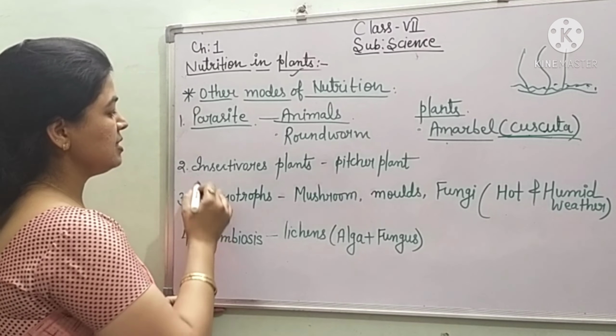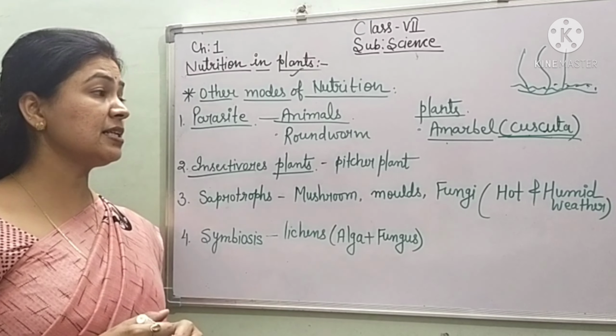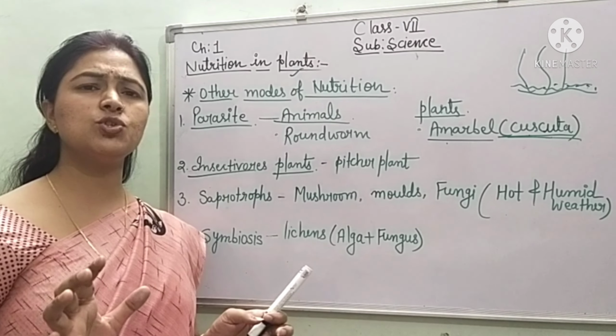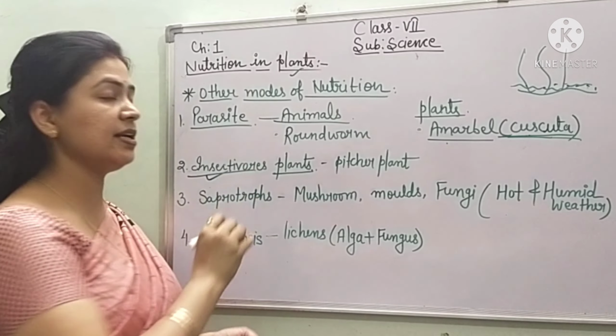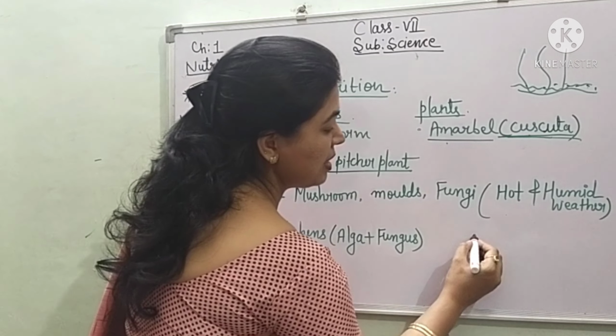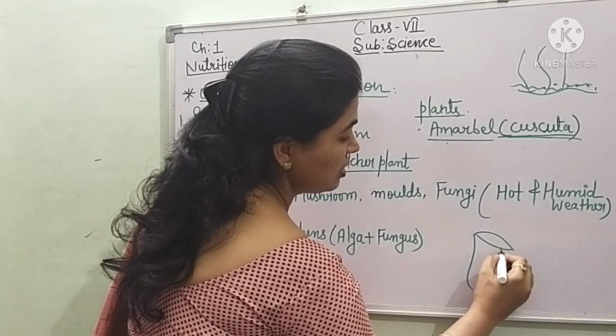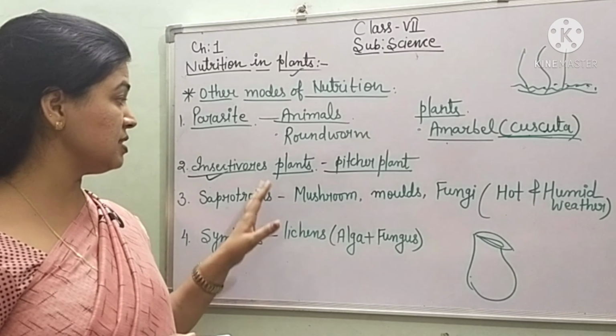Now the next, insectivorous plants. Some plants lack nitrogen. I told you that farmers use fertilizers. Plants can take nitrogen dissolved from the roots, but if there is a lack of nitrogen in the soil, then these plants fulfill their requirement in another way. These are in the category of insectivorous plants. An example is the pitcher plant. If I make a very simple structure, children, these have a very good lid-like structure. These flowers are insectivorous.